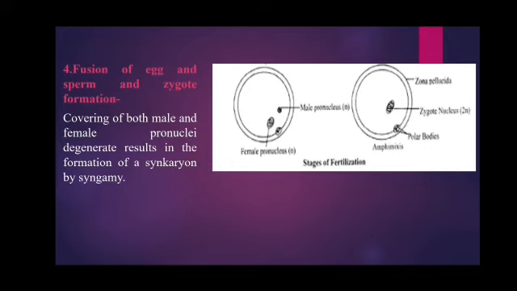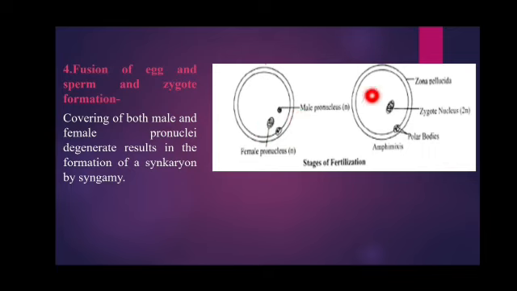And in this perivitelline space, the secondary polar body will be present, and this elevated vitelline membrane is now called the fertilization envelope, or fertilization membrane.